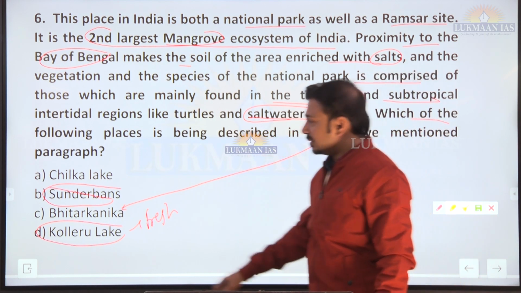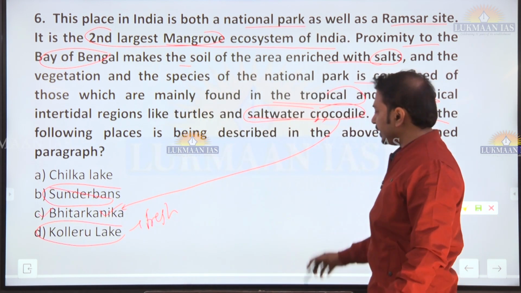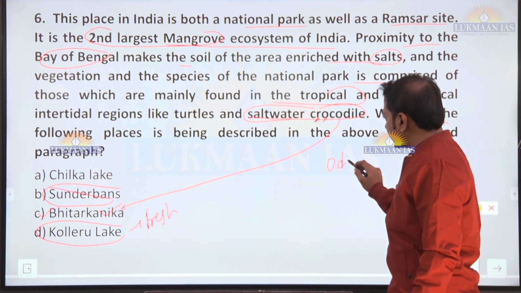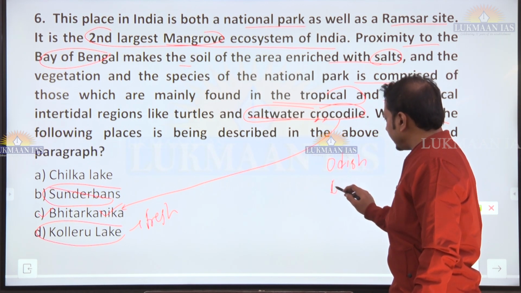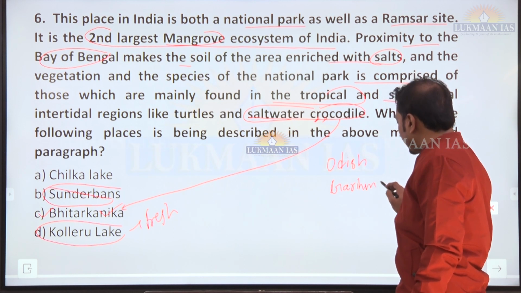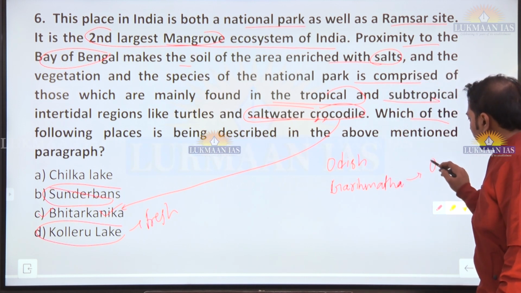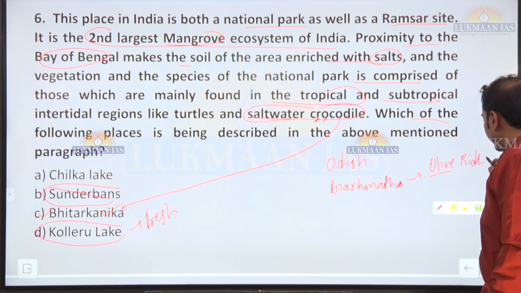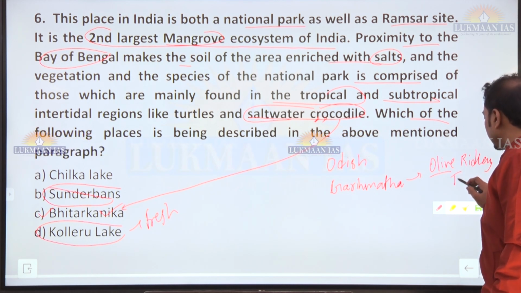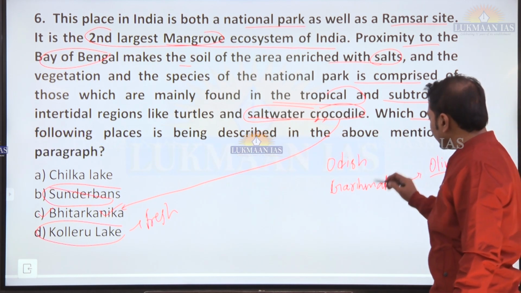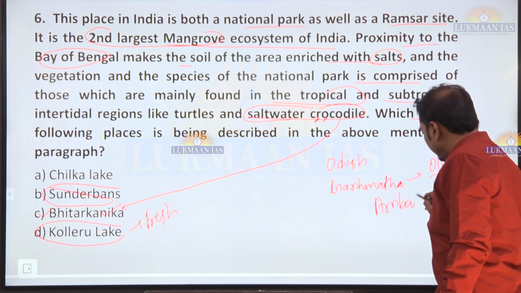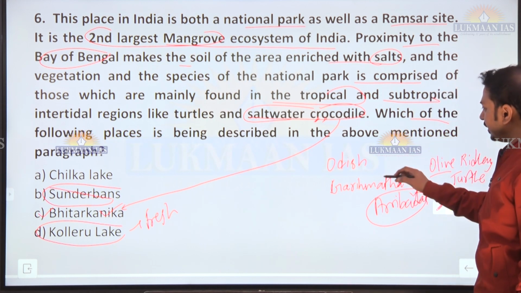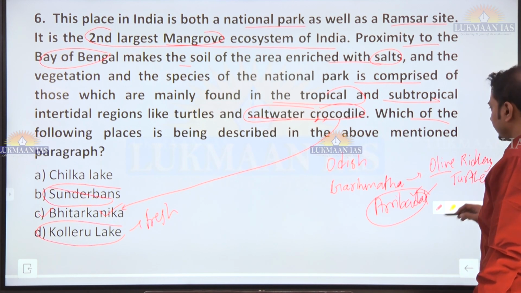So what is the correct answer here? Bhitarkanika National Park or Wildlife Sanctuary. Additional information: it is located along the eastern coast in the state of Odisha, and along with that there is the Gahirmatha Wildlife Sanctuary there. Gahirmatha coast is very famous for hatching, or we can say nesting, site for olive ridley turtles. This annual phenomenon is also called Arribada, one of the important nesting sites of olive ridley turtles. Gahirmatha, Bhitarkanika. Fine? Okay.